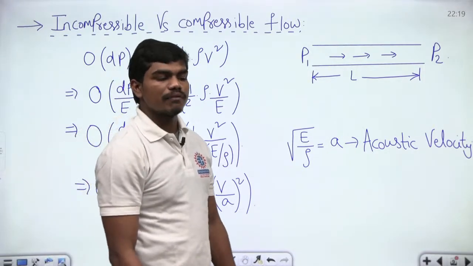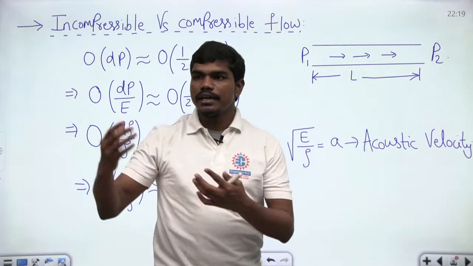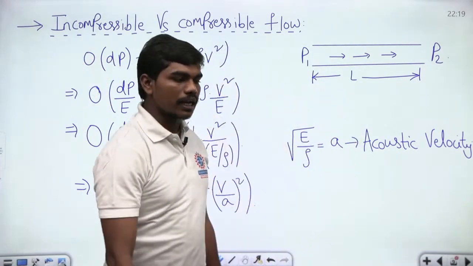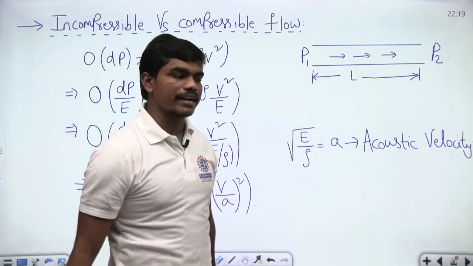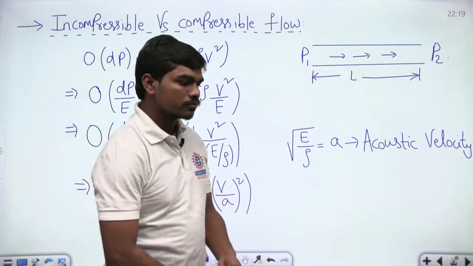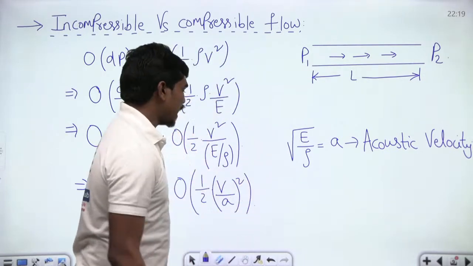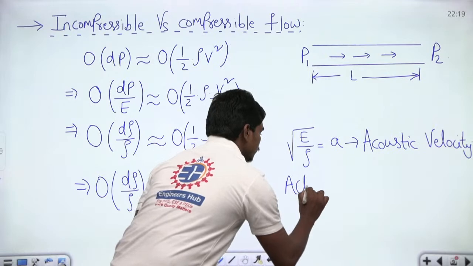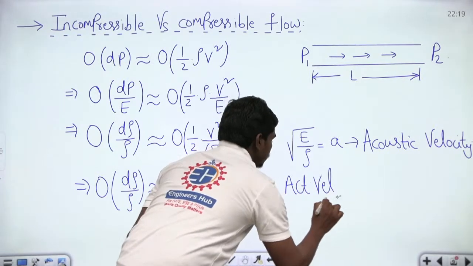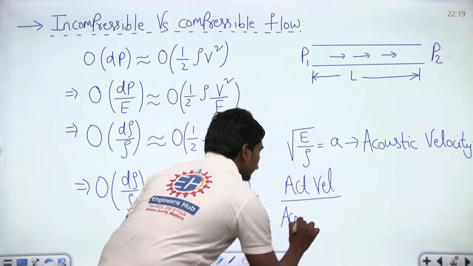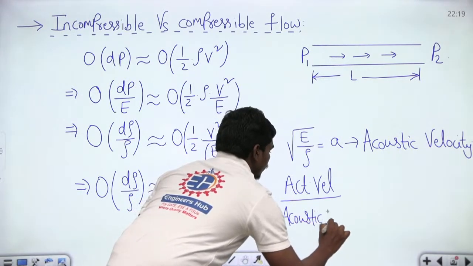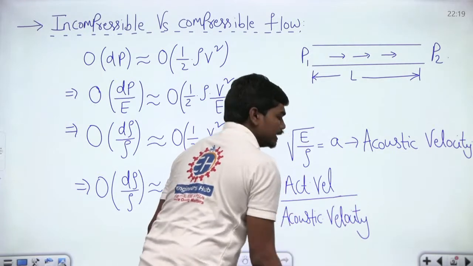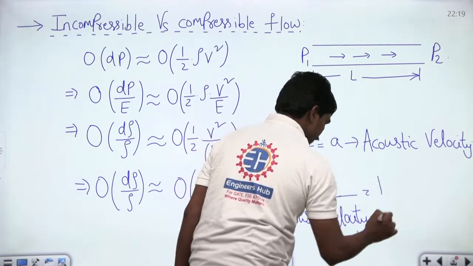Why do we use order of? Because exact magnitudes won't be equal, but if this is in the range of 10 power 5, this will also be in the range of 10 power 5. So that's why we use just order, but not exact magnitudes. Clear? So if this is the case, now can you tell me your actual velocity divided by acoustic velocity, which is V by A.